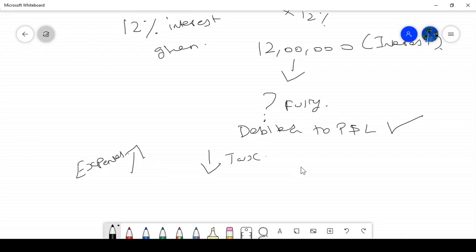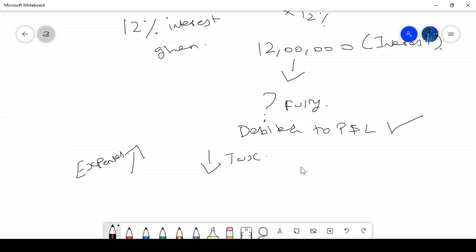With that logic, because of this 12 lakh rupees expense, this company saved 30% tax on these expenses. How much? 12 into 3, 3 lakh 60,000. 3 lakh 60,000 is saved by this company. How?